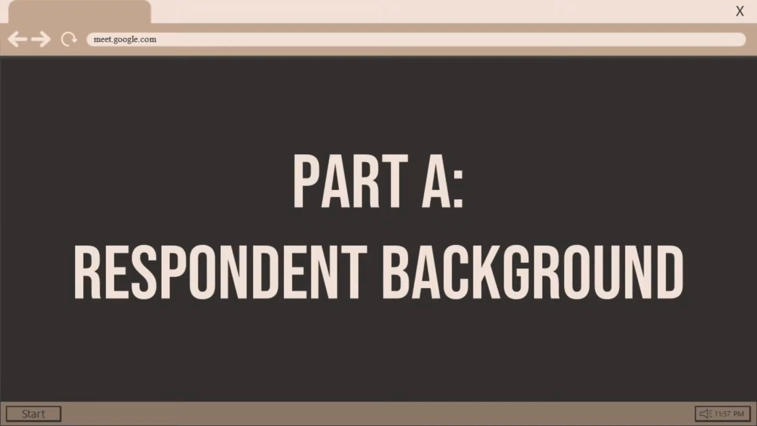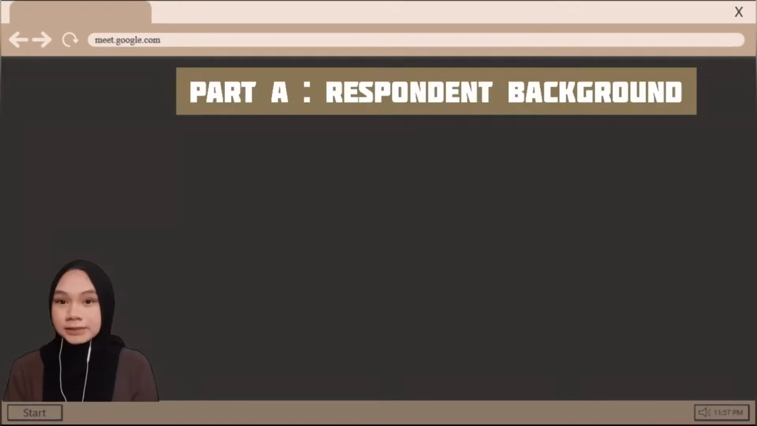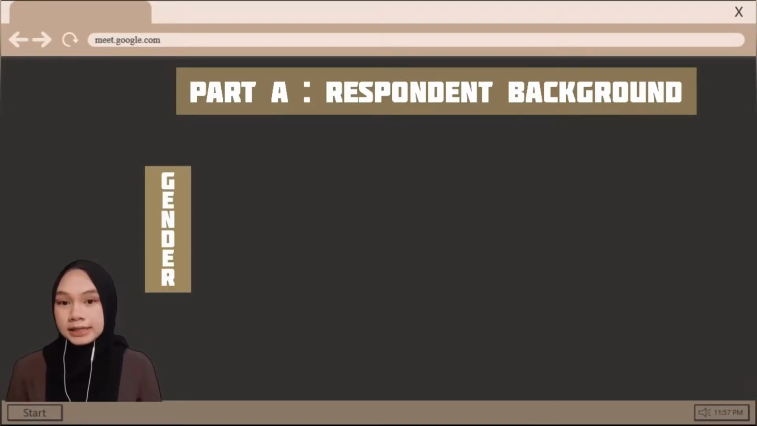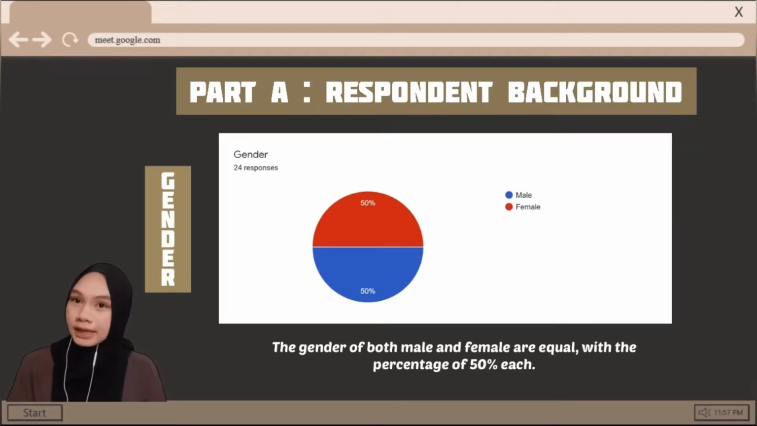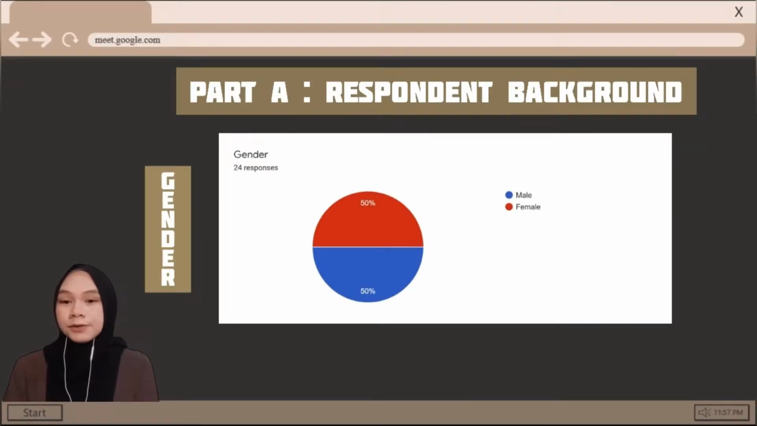Now, let's move to the first part of the analysis, which is Part A, respondent background. The first question that has been asked to all the respondents is their gender. Based on the pie chart, the numbers of males and females are equal, with a percentage of 50% each.